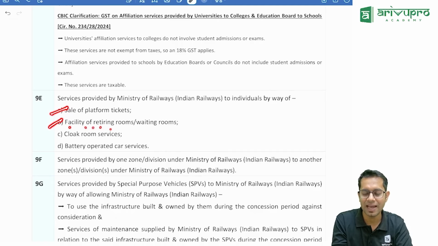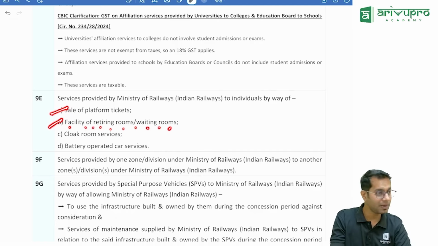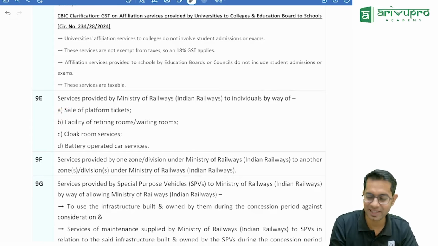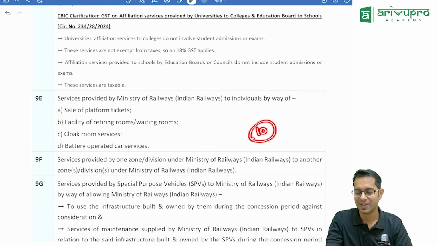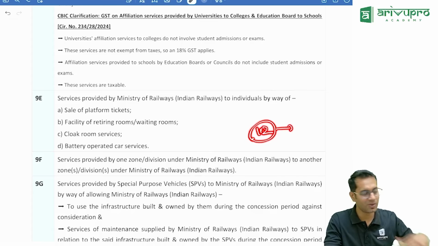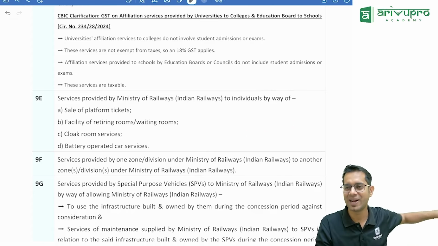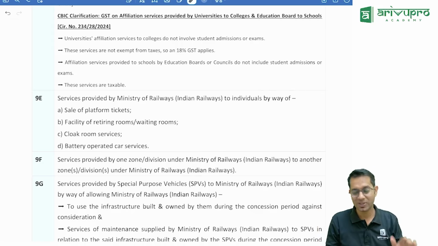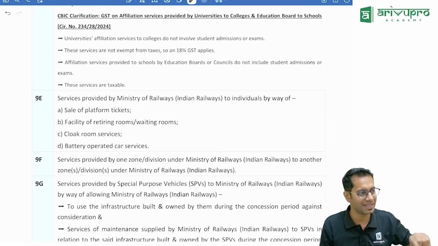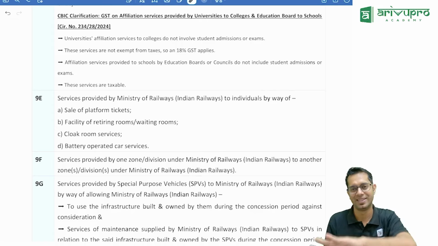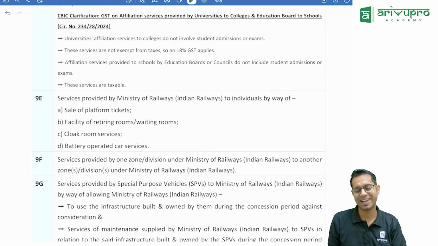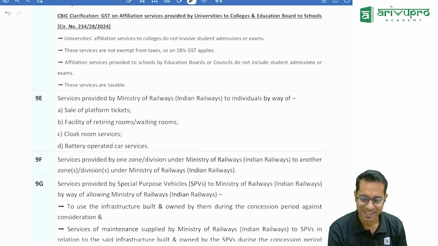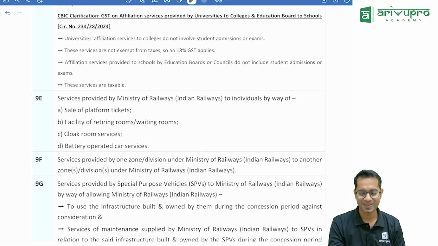Say today you will become a coolie for one day. Facility of retiring room or waiting room. Some people do that. They know that the exam is there in December, so once they will go and check how it works, how coolie people are working. One day they will spend time over there, so that if in December my examination has not gone well, I can anyway come here. So you are going to see your future.